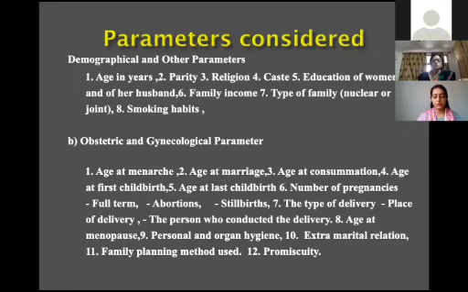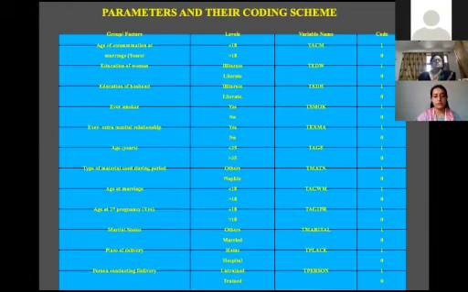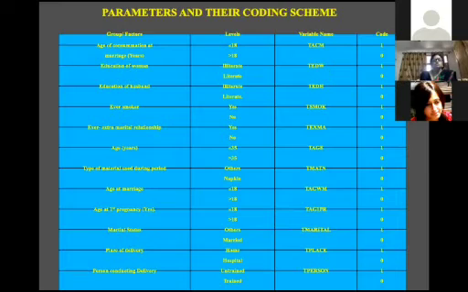Full term, abortion, stillbirth, these are all the parameters. Suppose you have got all the parameters and you want to see the risk factors for cervical cancer. Then first of all, what will you do? You take the cutoff of all the parameters. Here, suppose your variable is age of consummation of marriage. So, what is the risk factor for that?